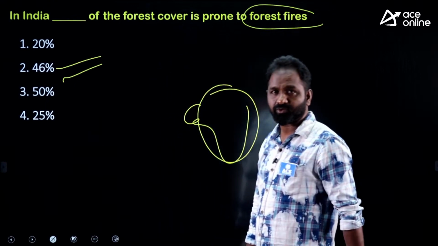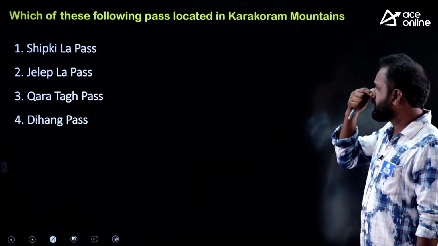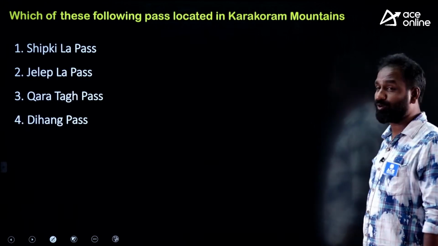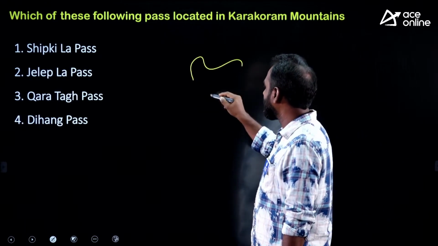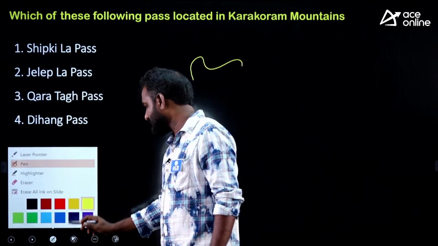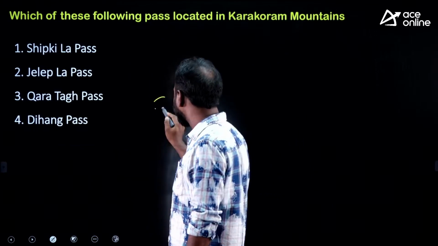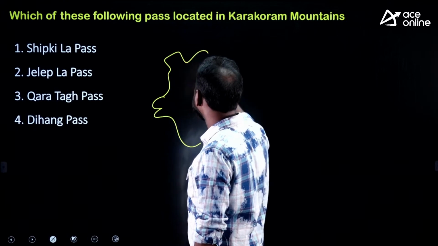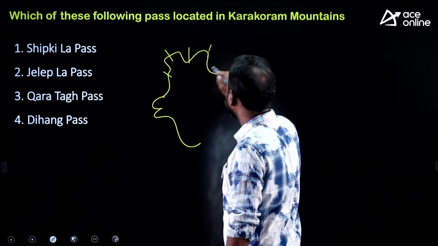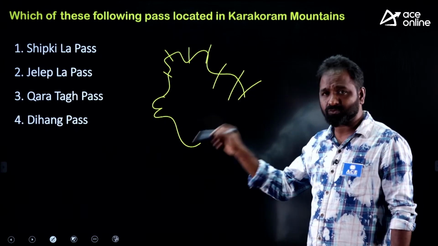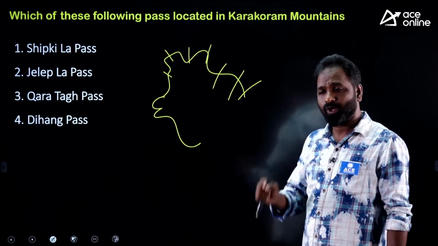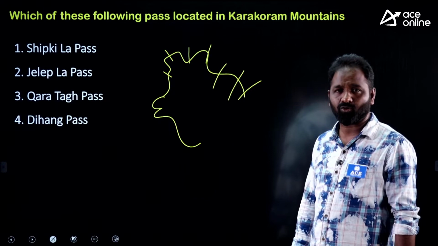Which of these following passes is located in the Karakoram mountains or Karakoram ranges? Everybody knows that when you talk about India, there are many passes. Here, 4 passes were given. Out of 4 passes, 1 pass is located in Karakoram.